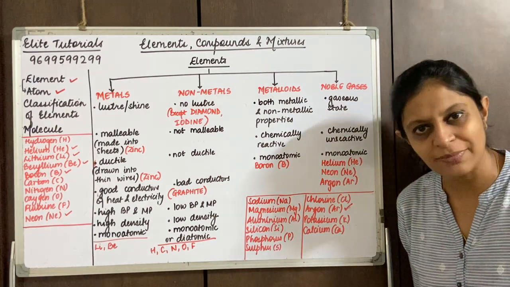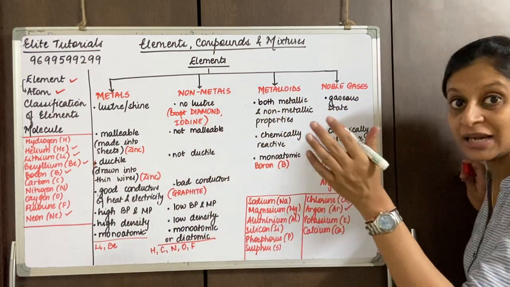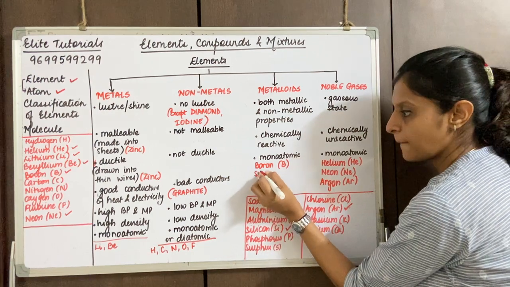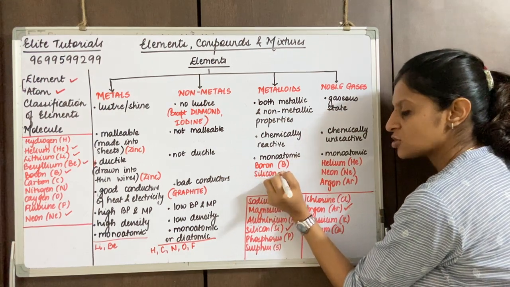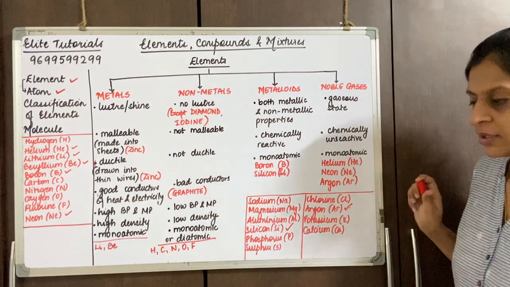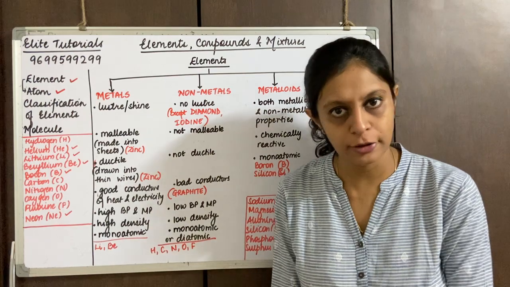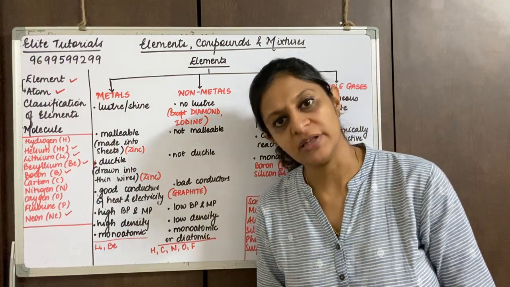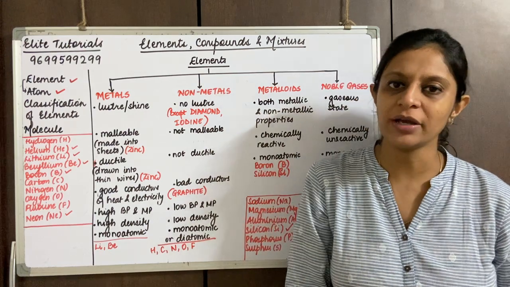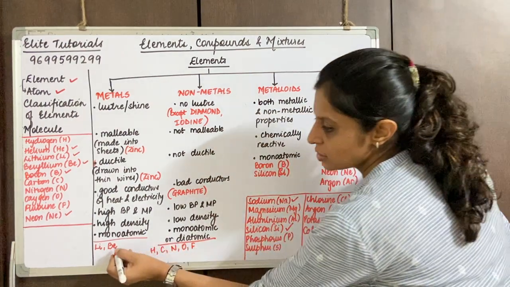Let's check if there's any metalloid. Yes, there is one metalloid from 11 to 20. That is silicon. So I remove silicon, that is Si, which is gone, and that is a metalloid. Now you can blindly apply the rule I told you. All those ending with yum go in metals. All those remaining will be going in non-metals. Chalo, let's check. Sodium, yes, goes in metals.